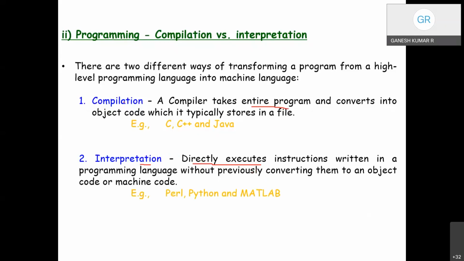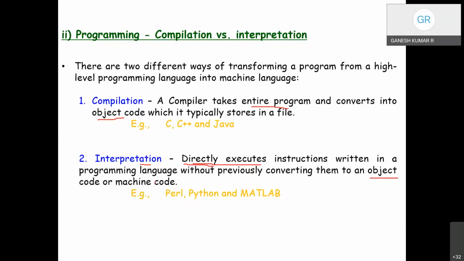So with a compiler, we have an intermediate part, that is object code, whereas interpretation directly executes all the instructions written in, for example, the Python language. So there won't be a conversion process into object code or machine code.